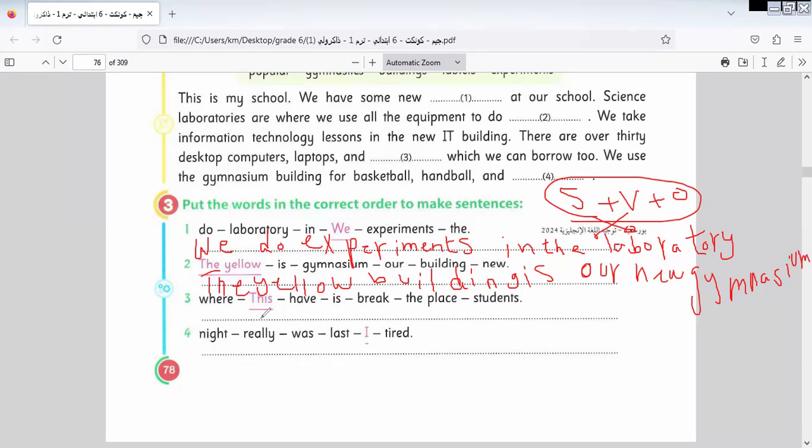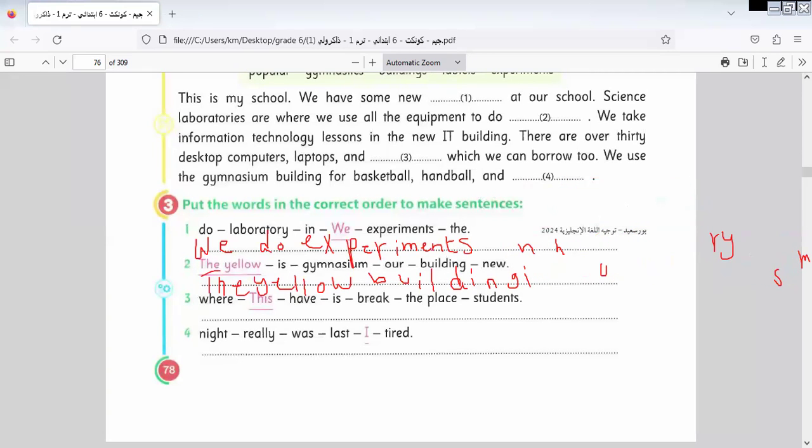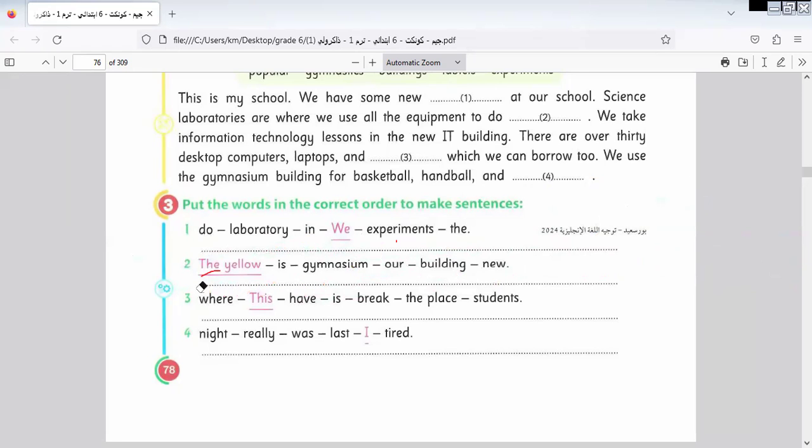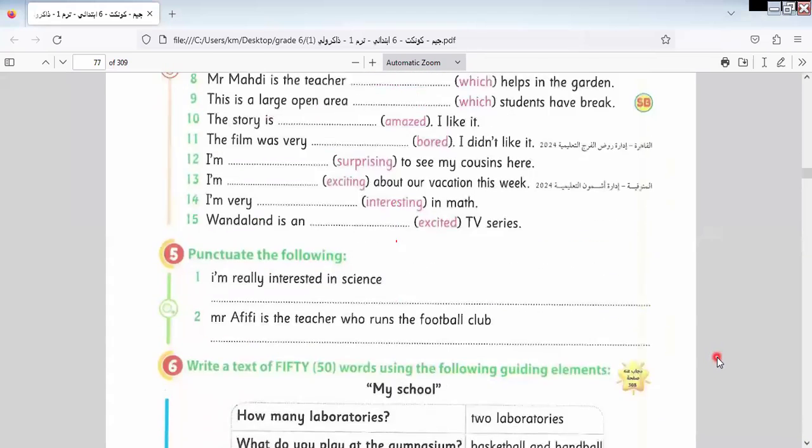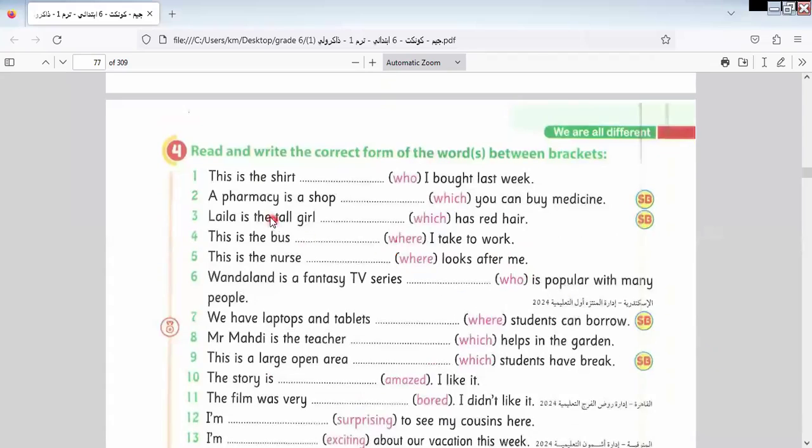Let's go to another. I will leave the rest to do by yourself, okay? I will give you the rule and you can continue the rest of this question. Let's go to another one here. Here we have the correct answer. This is the new question from this year. We replaced another question in the exam.